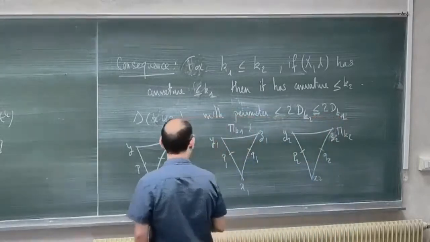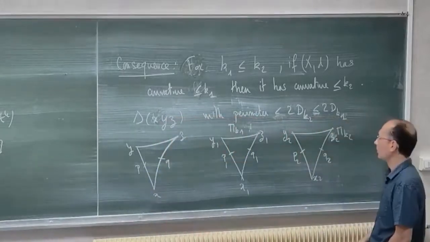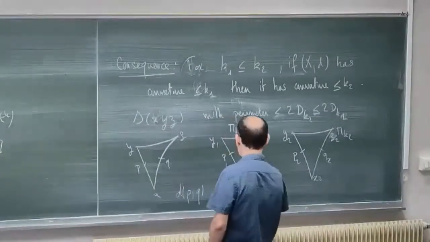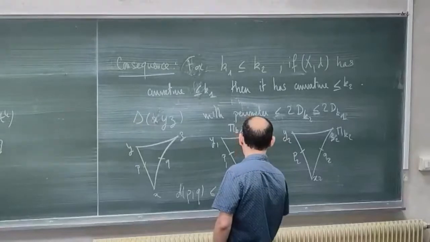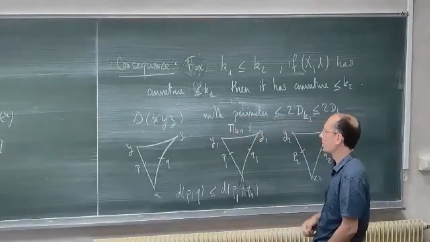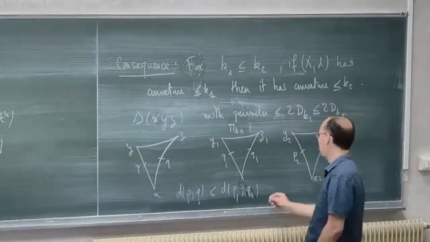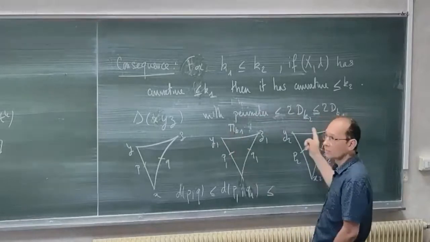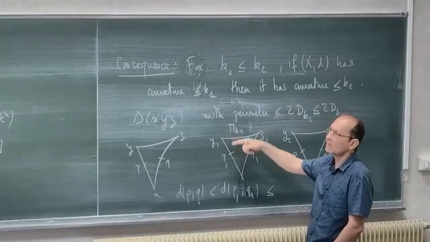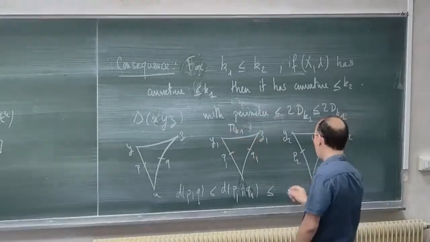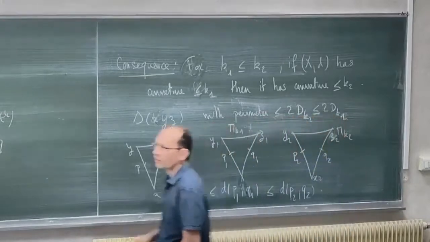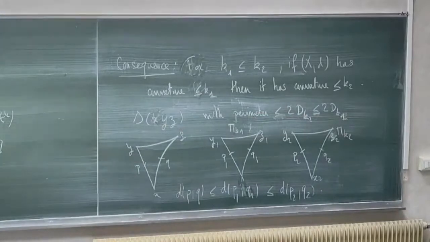And I can just look at the distance between P and Q, and I know that the distance between P and Q is less than the distance between P1 and Q1. This is just because X has curvature less than K1. And the second inequality is because M_K1 has sectional curvature K1, which is less than K2. So M_K1 has curvature less than K2 in the sense of Alexandrov because of the theorem. And this is less than the distance between P2 and Q2. And therefore, X has curvature less than K2 in the sense of Alexandrov.